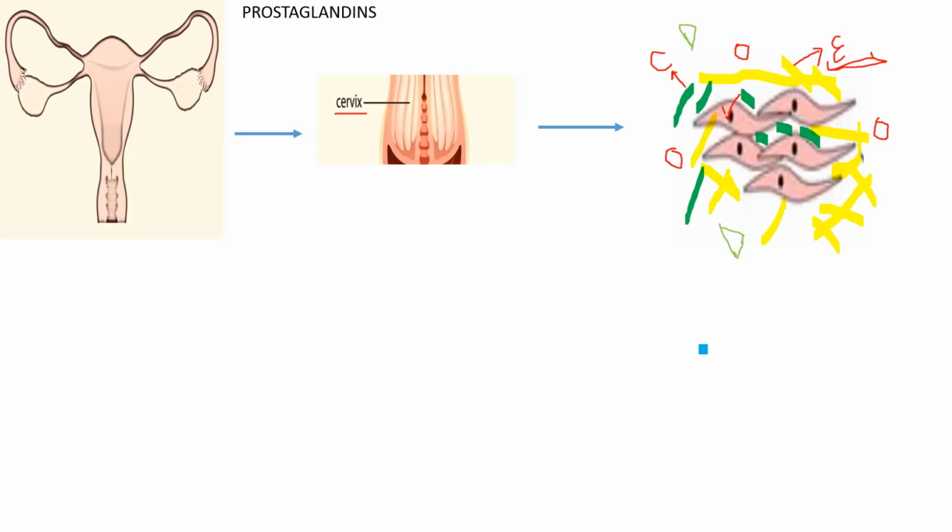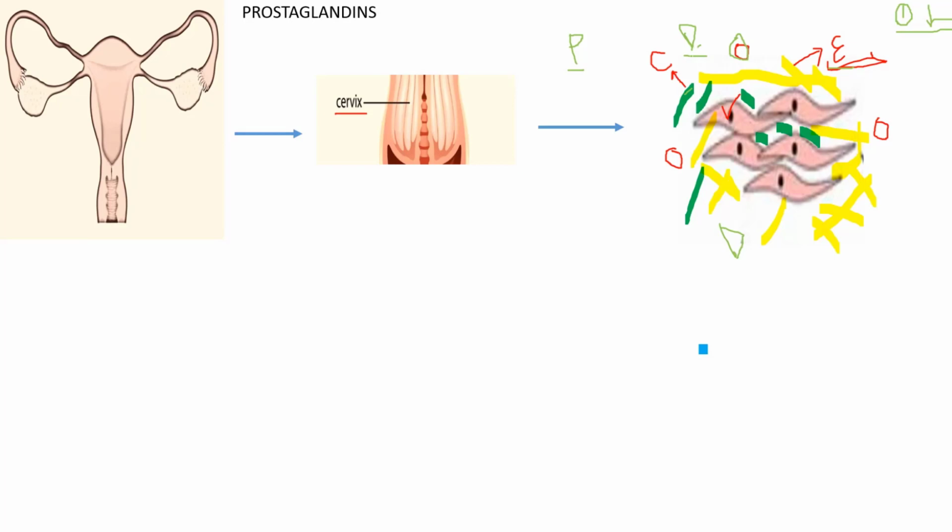The cervix consists of myocytes and fibroblasts, which are separated from each other by the extracellular matrix. Just remember the names elastin, collagen, and dermatan sulfate. Now, under the influence of prostaglandins, there is increased proteolytic activity in the cervix, due to which there is a reduction in the collagen and the elastin. So remember this first point, that there is increased proteolytic activity, especially under the influence of prostaglandins, due to which there is a reduction in the extracellular matrix.